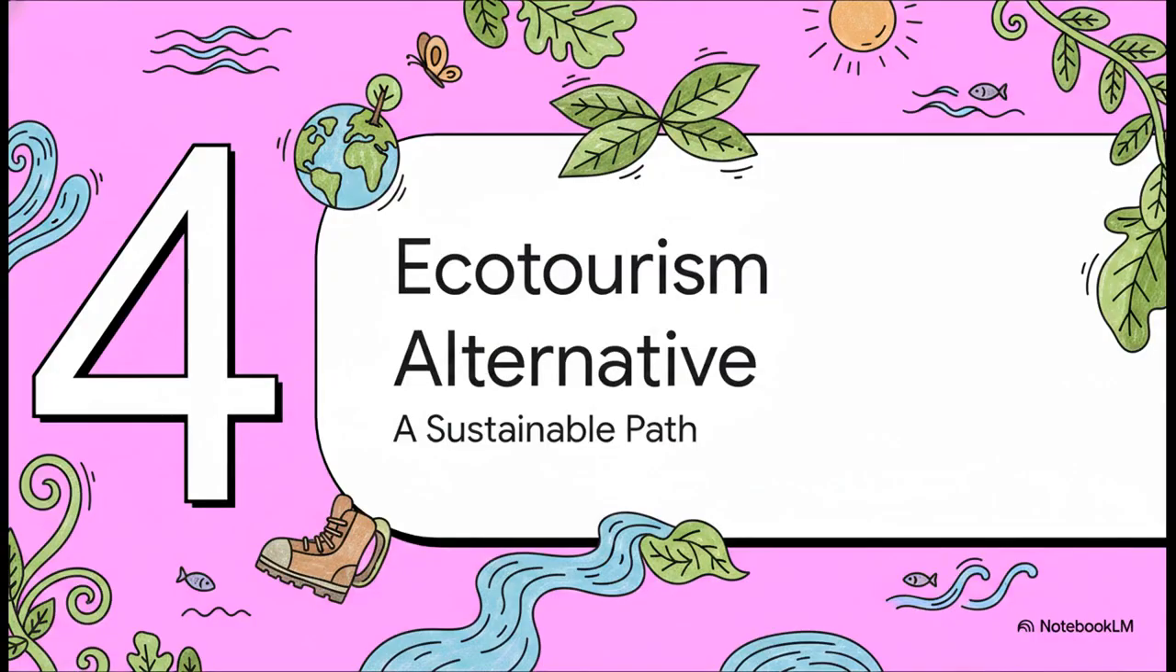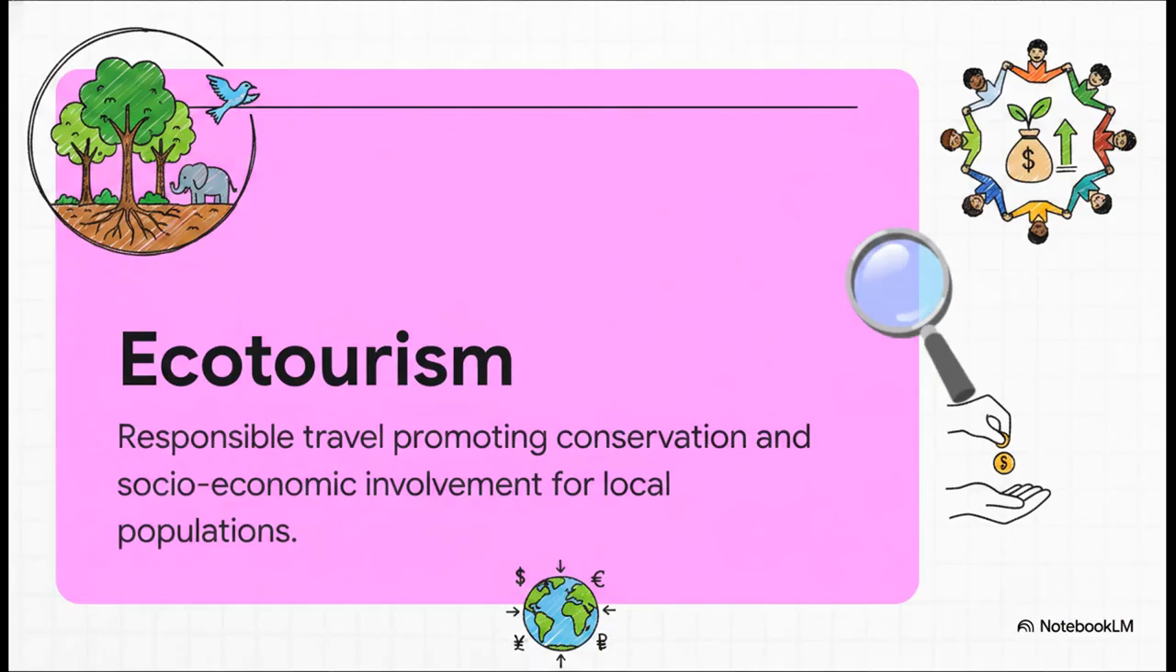It basically rebranded their sacred home into a scenic natural park for outsiders, effectively erasing their indigenous history from the map. Okay, moving to our final section, Section 4, the ecotourism alternative. Let's explore a sustainable path forward. So, what's the solution? How on earth do we break the cycle of dependency and cultural commodification?